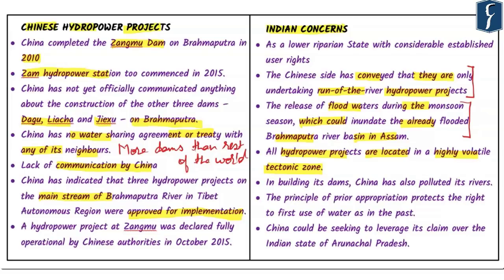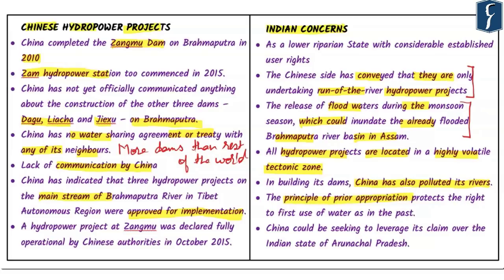Another important aspect that has emerged from this particular scenario is the pollution of rivers. In building its dams, China has also polluted its rivers. The quality of water that flows downstream into India needs to be taken into account. The disruption of natural flood cycles of the rivers could also adversely affect the rich geoenvironmental and biophysical settings in India's northeastern part. Another concern that India shares is the principle of prior appropriation.